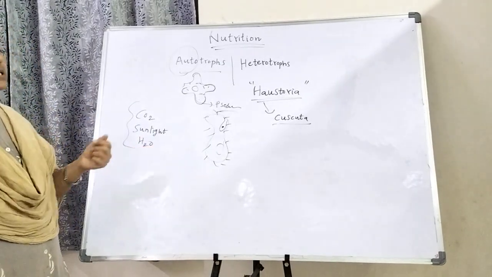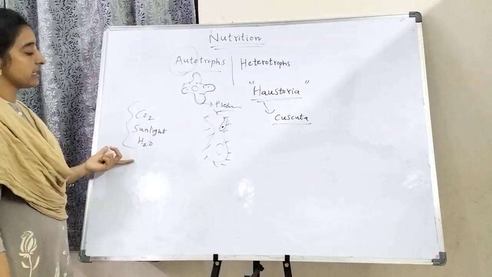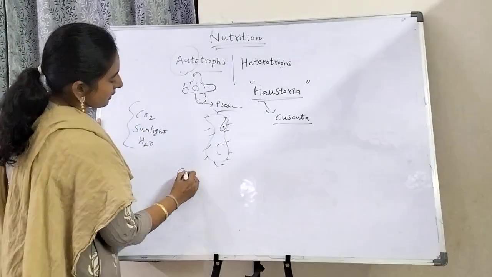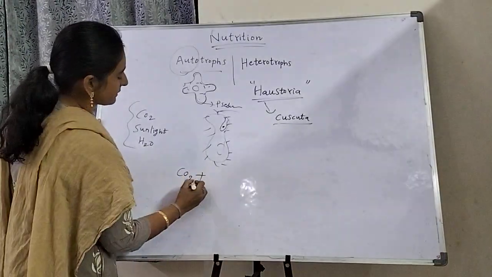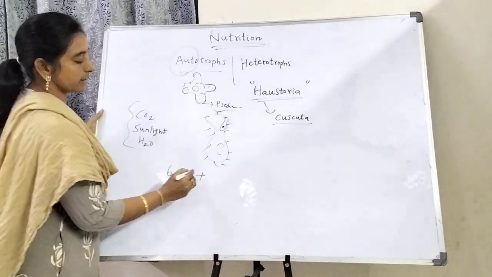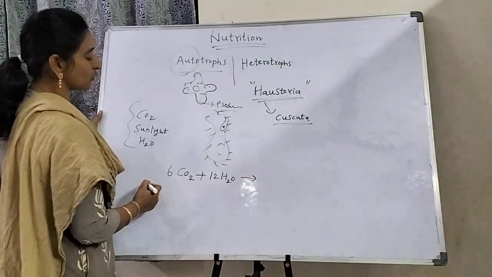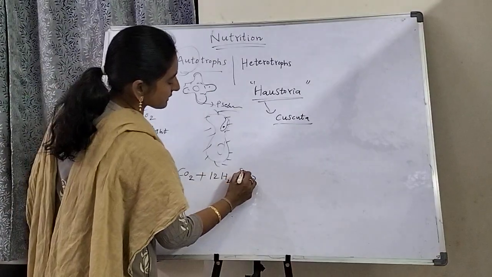In photosynthesis, especially, if you observe, 6 CO2 and 12 H2O water form glucose in the presence of sunlight.